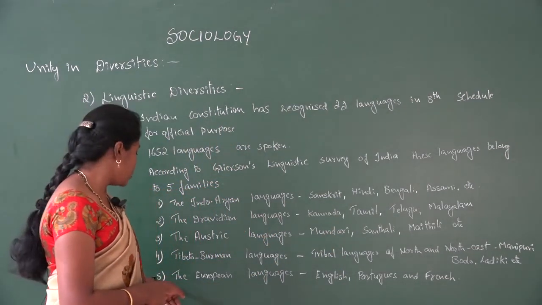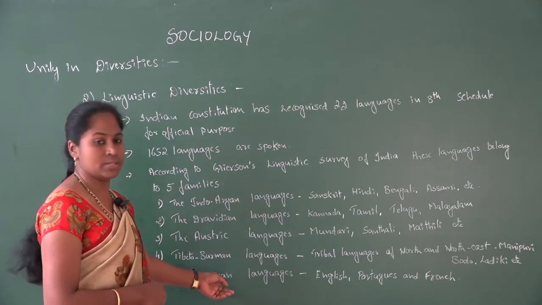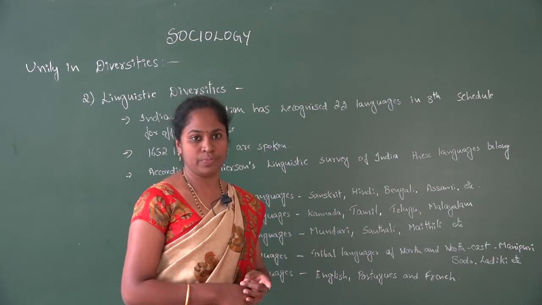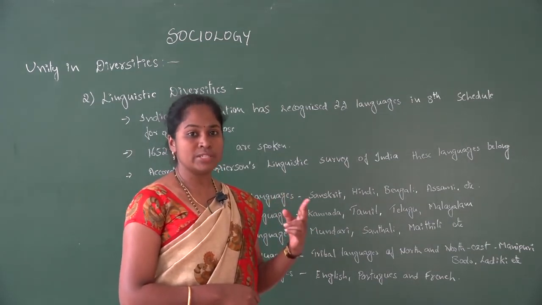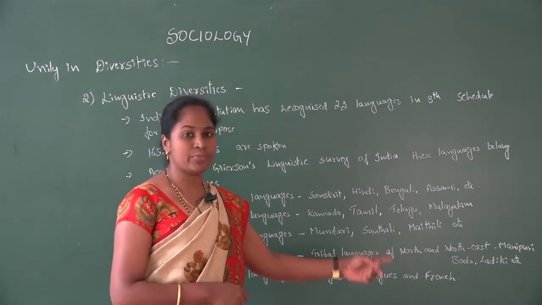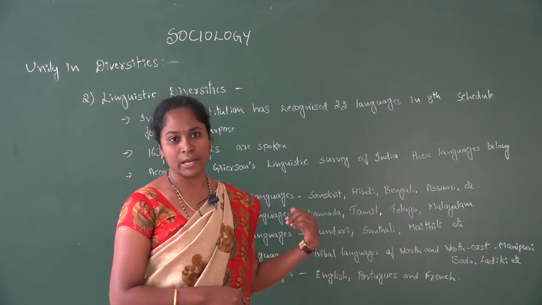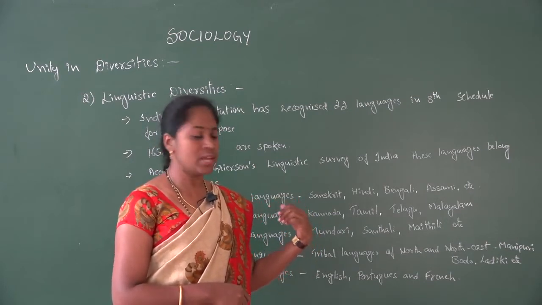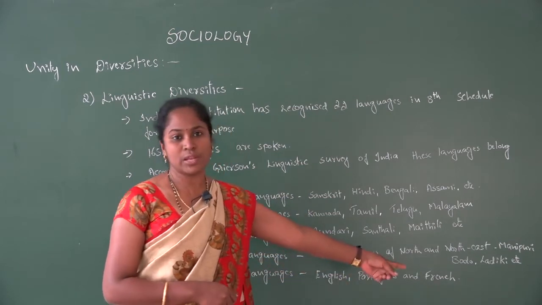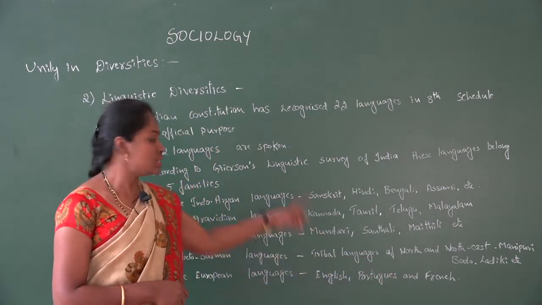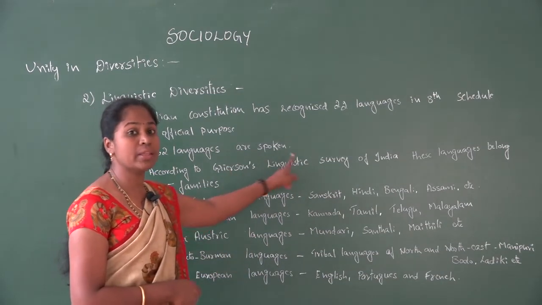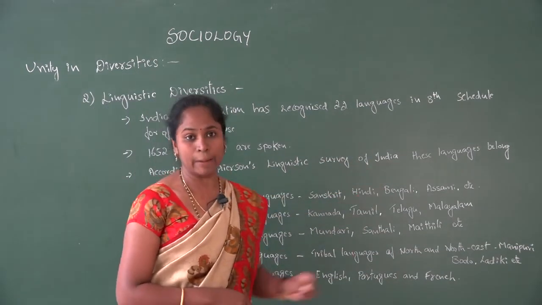Then the last, fifth one, the European languages. They include English, Portuguese and French. But two languages, especially Portuguese and French, have had an influence on India, that we could find in Goa as well as Pondicherry. They speak Portuguese as well as French. So these are the 5 different families according to Grierson, who made the Linguistic Survey of India.